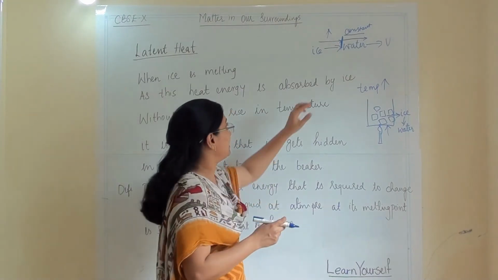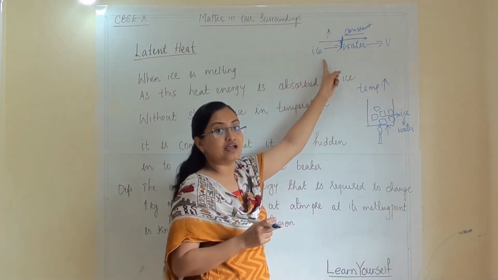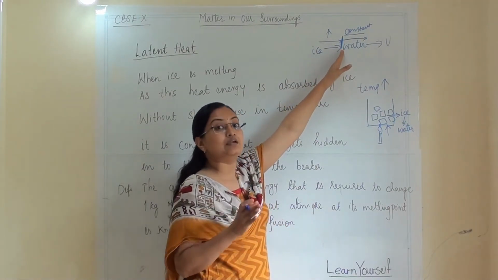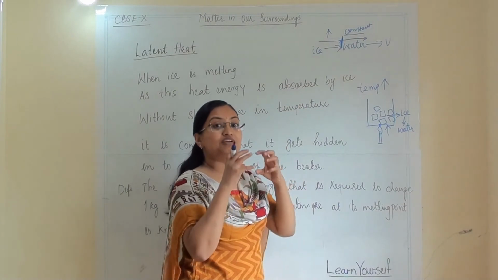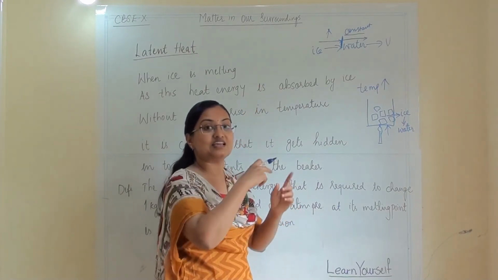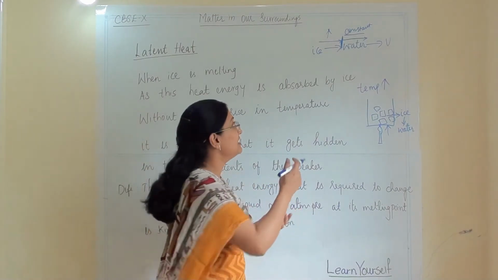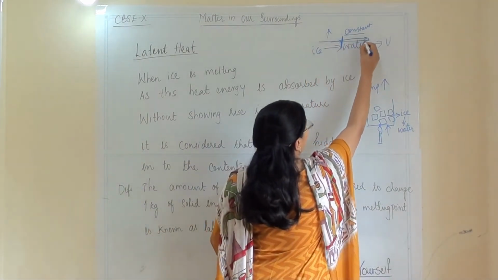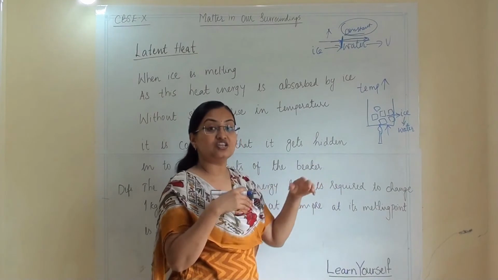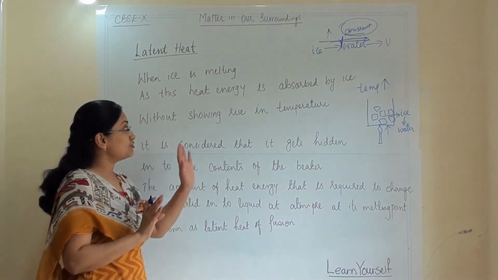One more time I am explaining. When ice is becoming water, throughout I am heating it, throughout I am giving a temperature. Temperature will rise until its melting point arrives. Till that time my temperature will increase, I can see that through the thermometer. Now once the melting of ice starts and each and every ice becomes water, my temperature will become constant.